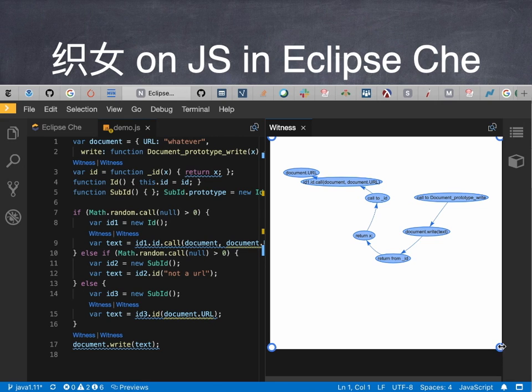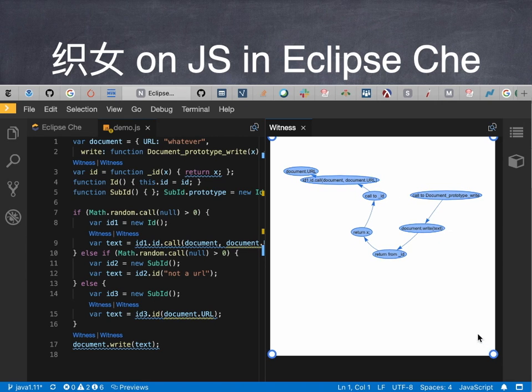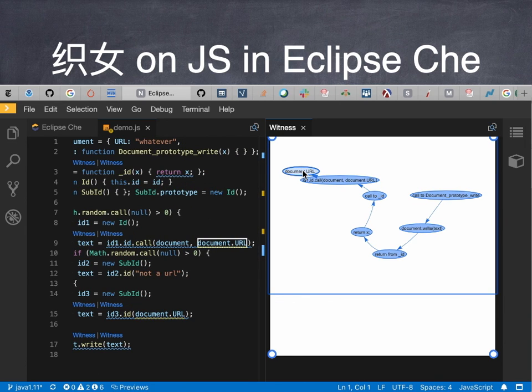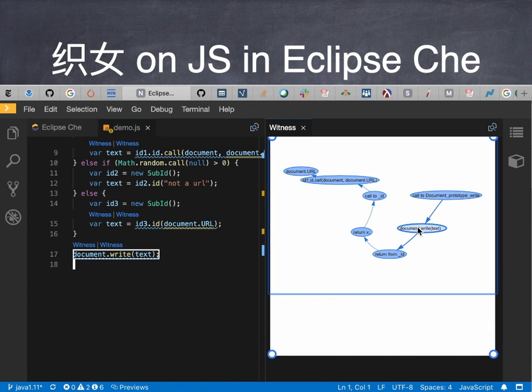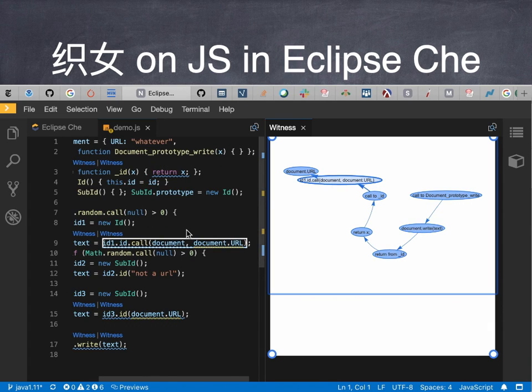It starts at document.url, as you'd expect, and so let's just click on document.url there. Okay, so there's the highlighted one. Then it goes to the document ID call. Now the call goes to ID, which returns X. We then return from the call, and that ultimately flows to document.write. So that's one of the flows that we have.